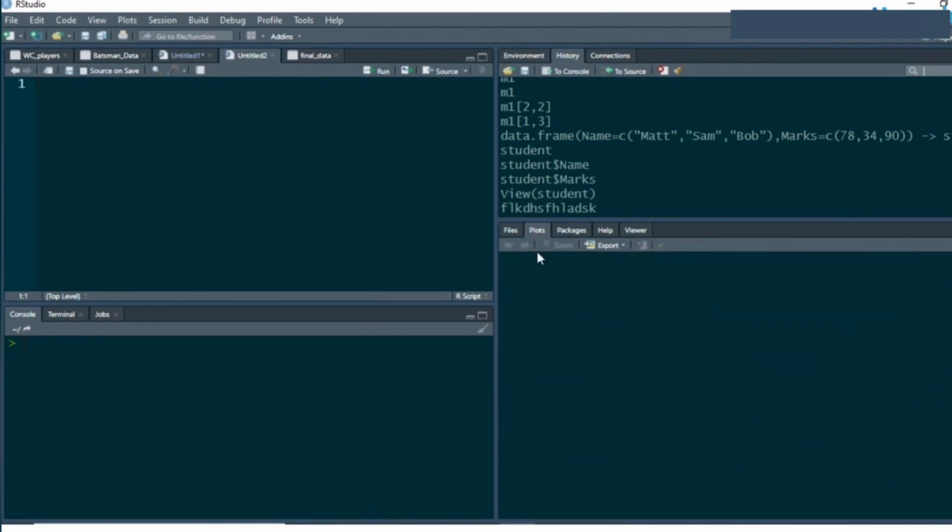Then you have this plots option where you can go ahead and create different types of plots. So this is a basic intro to R and RStudio.